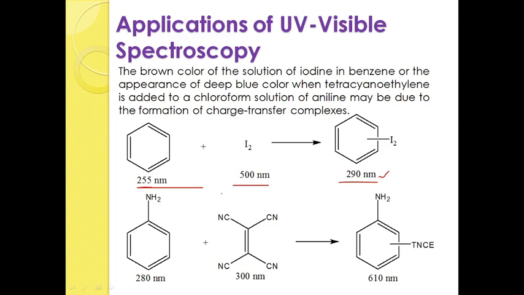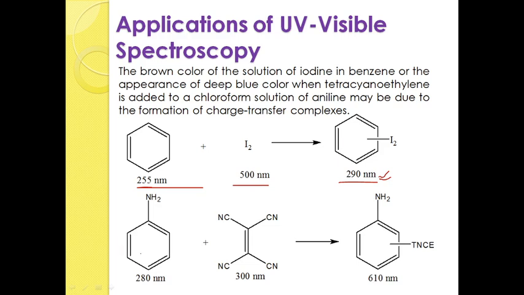When they are in combination, if the reaction takes place, the two values are not visible, and we have a new value at 290 nanometers. It indicates that yes, the charge transfer complex has developed due to the interaction of benzene with iodine.